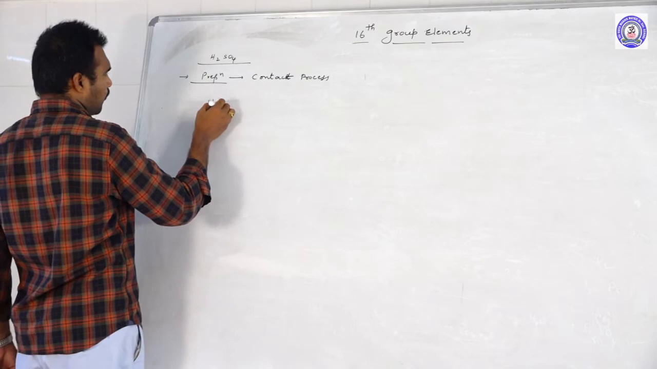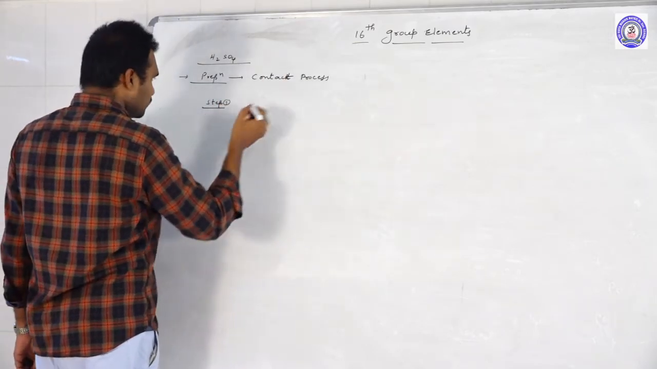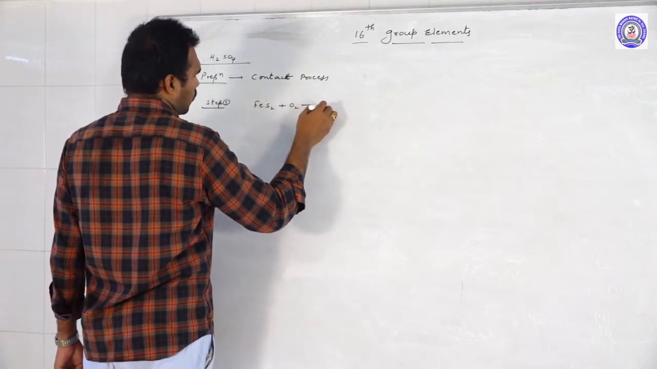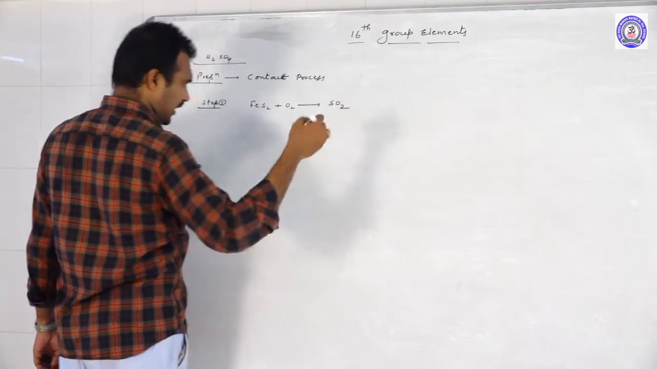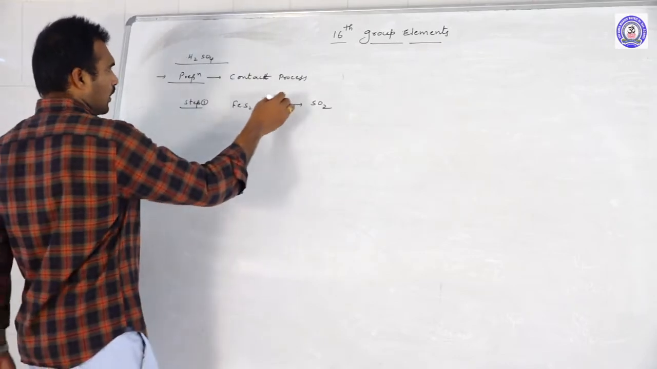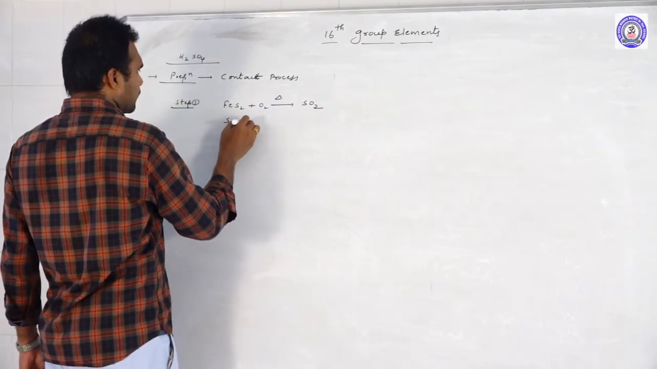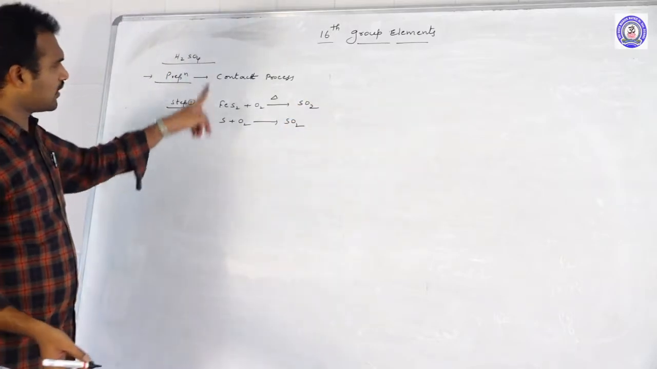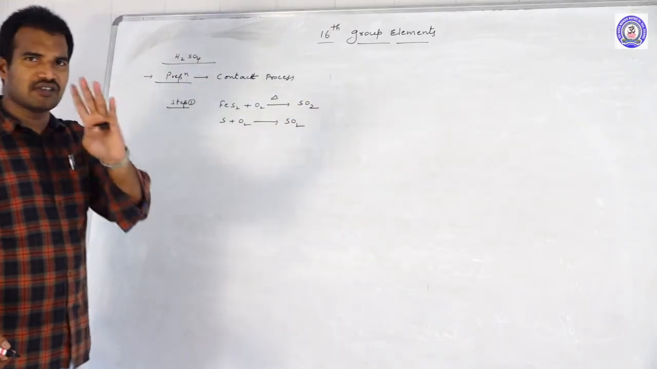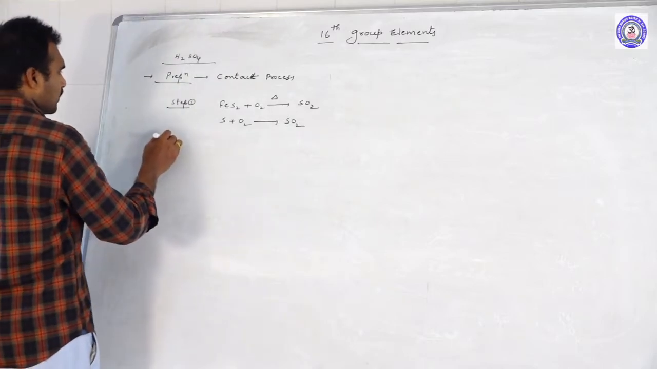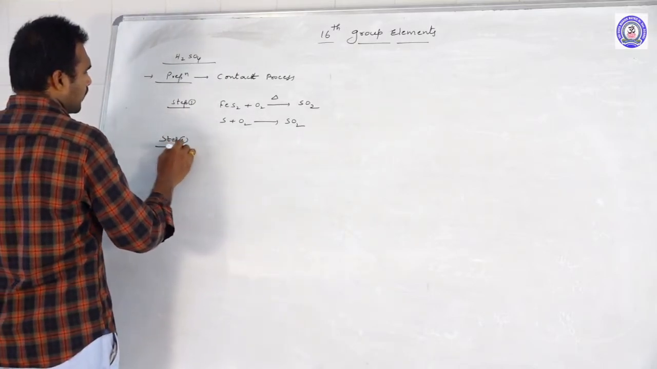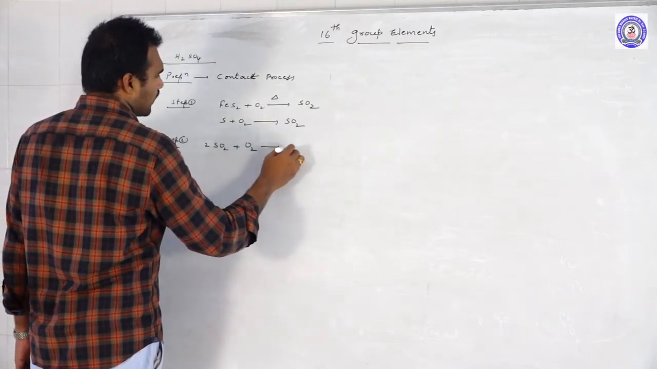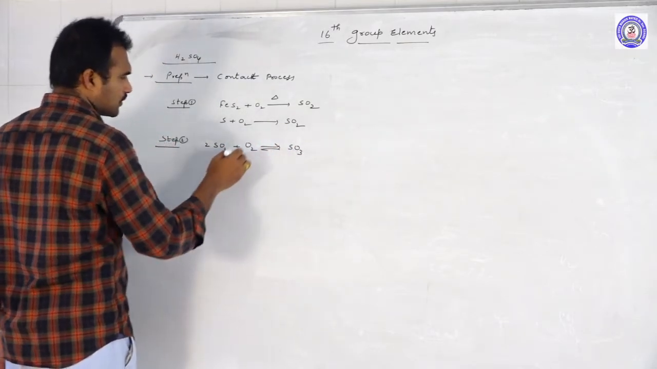The first step is roasting of sulfide ores. FeS2, on roasting we get SO2. Either roasting, or else S plus O2 gives rise to SO2. Any one of these. Anyhow, sulfur is oxidized to SO2 in the first step. Next, in the second step, SO2 on further oxidation gives SO3, but this is a reversible reaction.